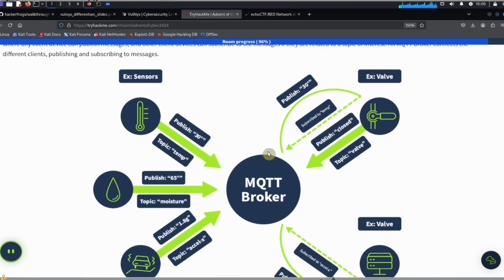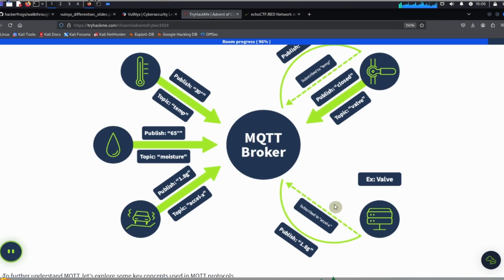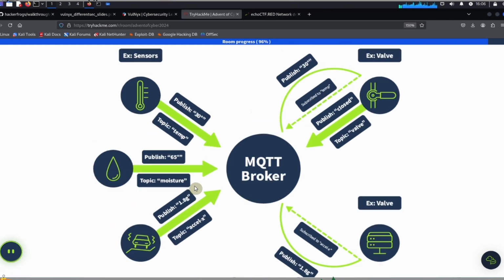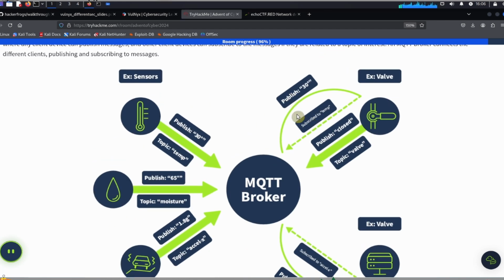Okay, so we've got our MQTT broker over here and a bunch of different devices. So we've got some sensors, we've got some cameras, we've got some cars, and they're all publishing different messages to the broker over here.